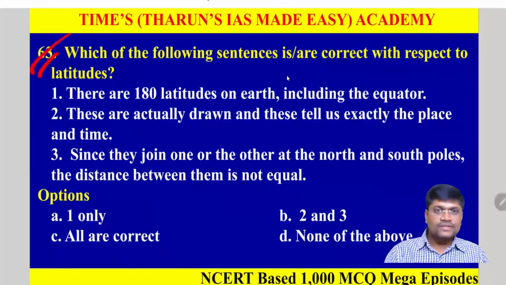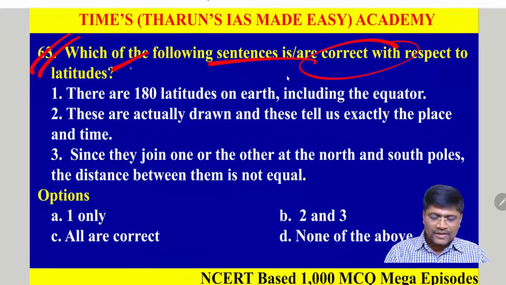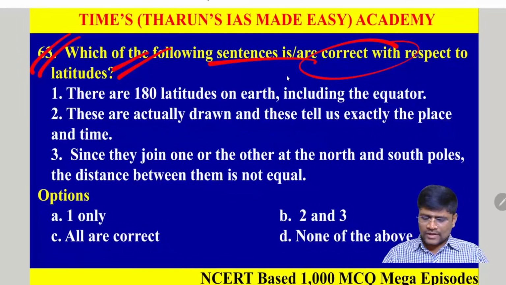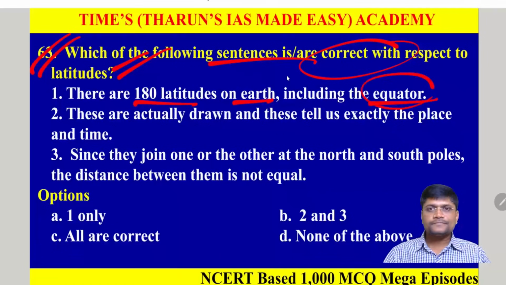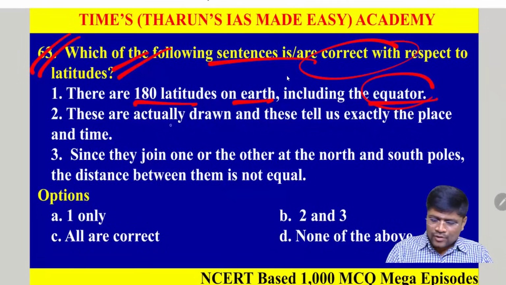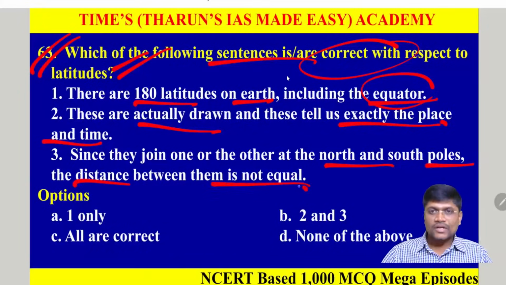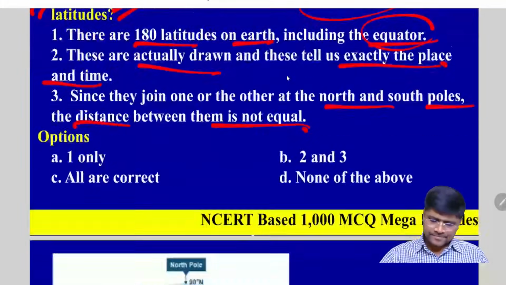Next, question number 63. Which of the following sentences is correct with respect to latitudes? There are 180 latitudes on the Earth, including the equator. Next, these are actually drawn, and these tell us exactly the place and time. Next one, since they join one another at the north and south poles, the distance between them is not equal. Okay, let's see.